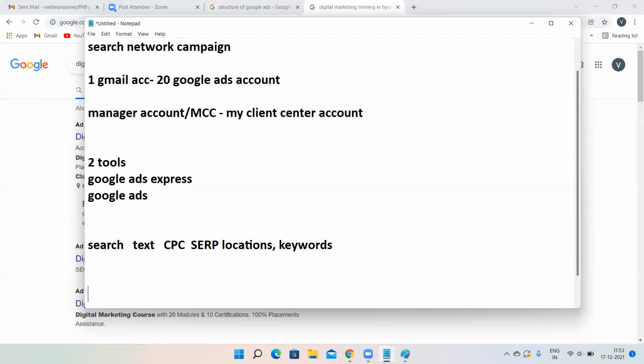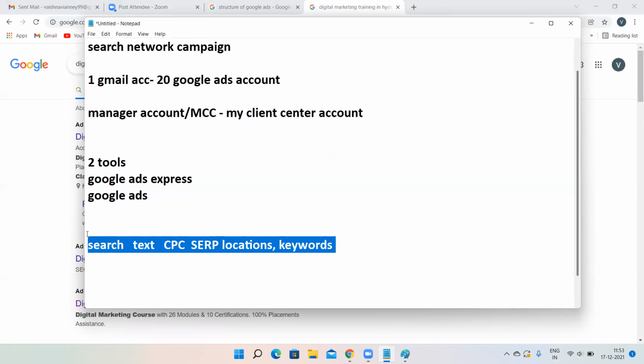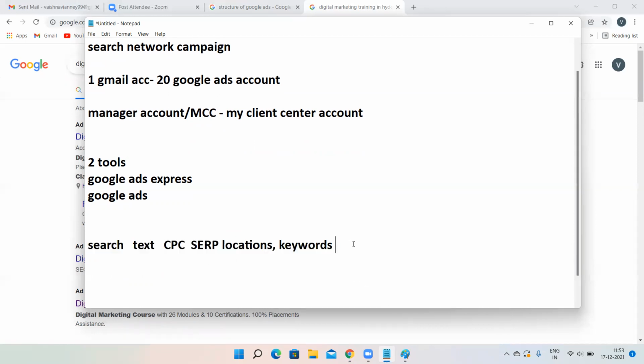Now, how to log into your Google Ads account? You are clear with this? This is a search network, right? We are creating the basic search network campaign today. I hope you are clear with it. If you are clear with it, then I'll go to how to create a Google Ads account. Clear up till here?